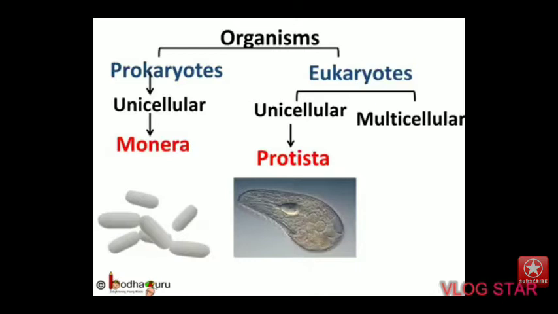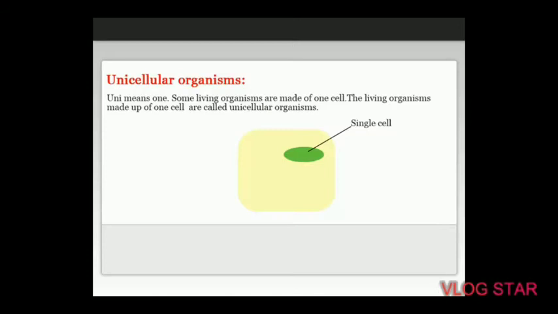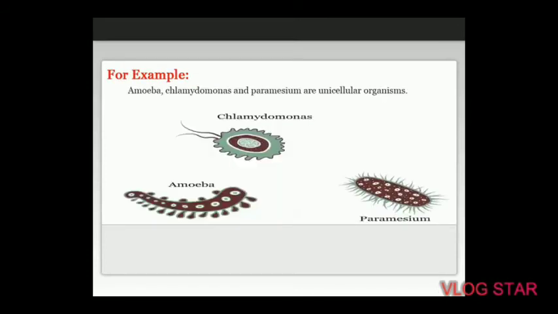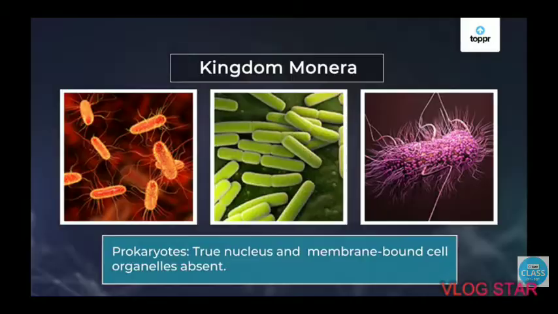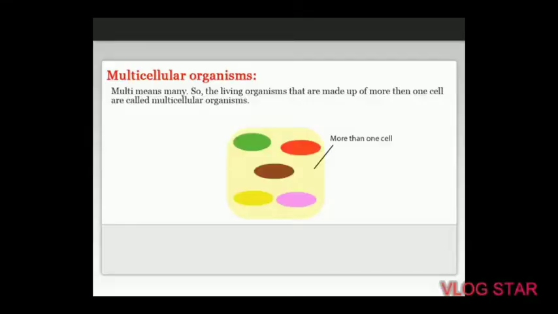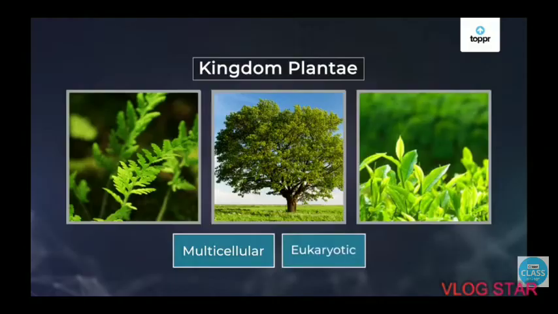The second criteria which was used in this classification was complexity of organisms. If the organisms have only one cell or single cell, then it is unicellular, and the organism with many cells called as multicellular. The third criteria which he considered was mode of nutrition, that is, method of intake of food.